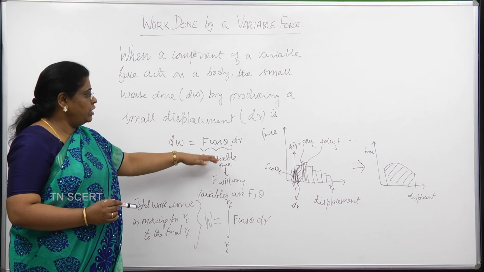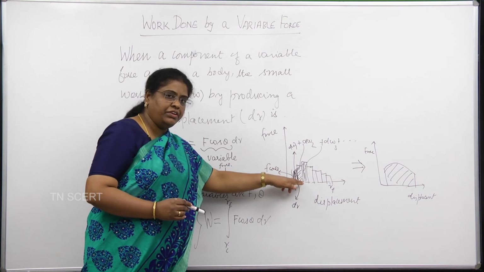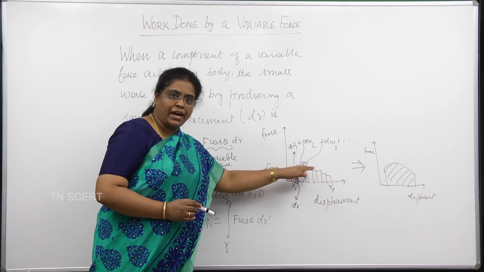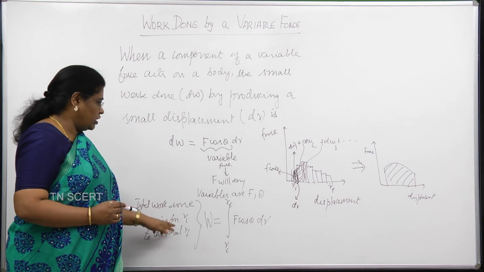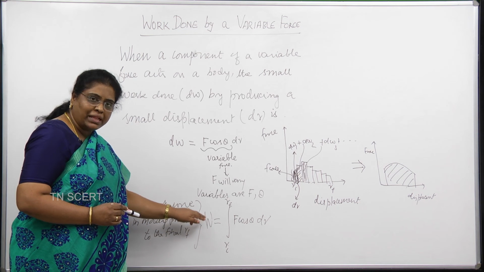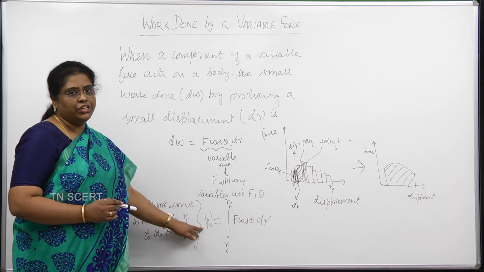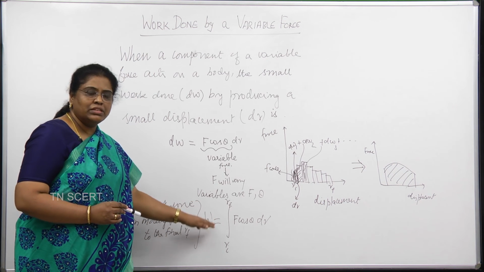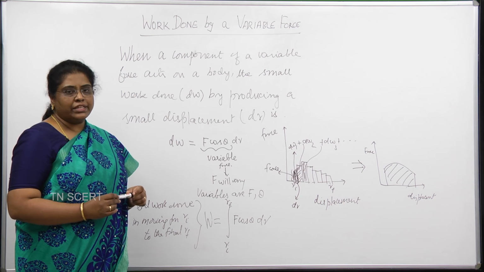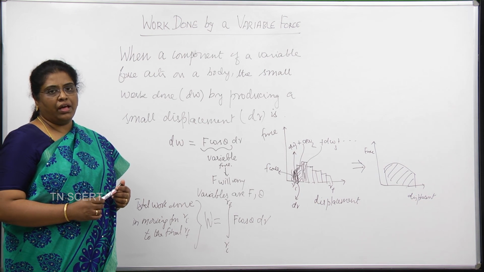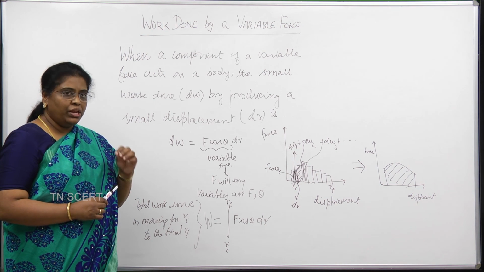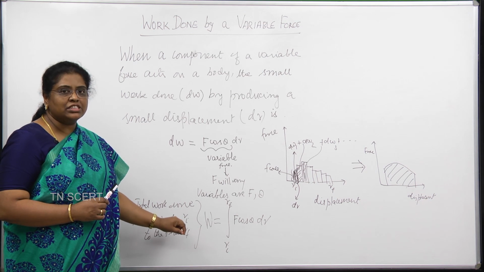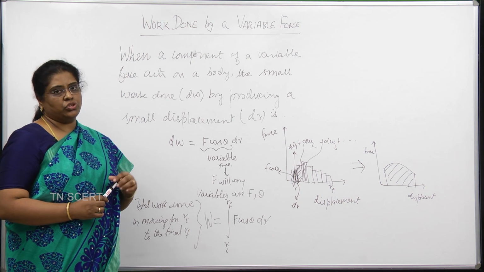When it is a variable force, you identify it as small strips and add the areas to get the total work done, and mathematically the total work done is written using integration like this. So, this would be the expression for work done by a variable force, and we need to carefully apply this in conceptual problems.